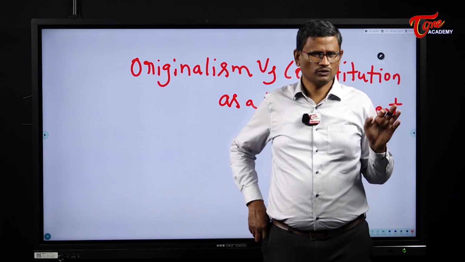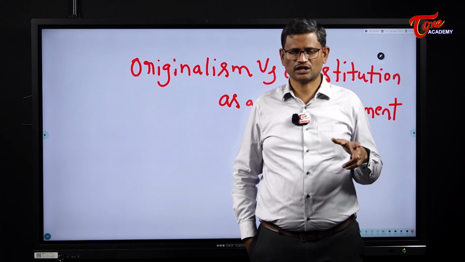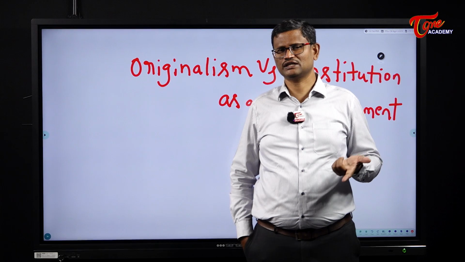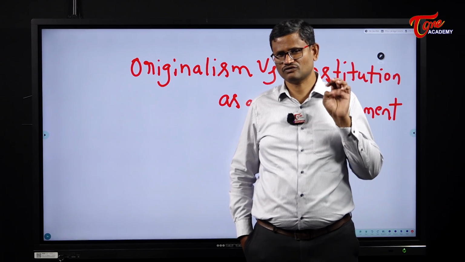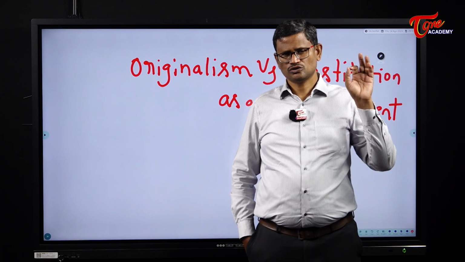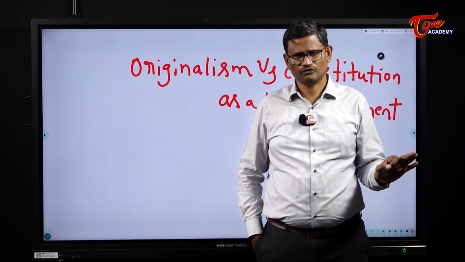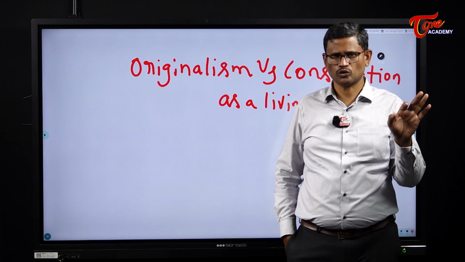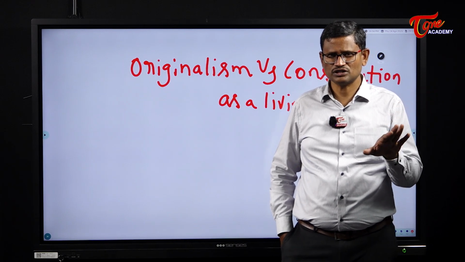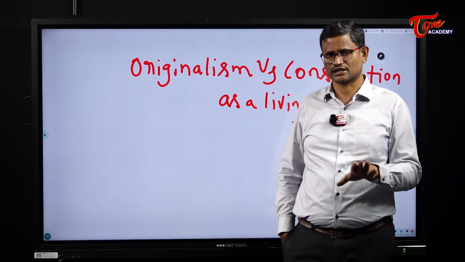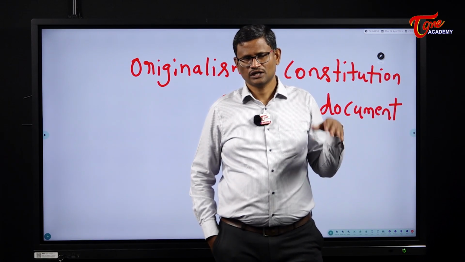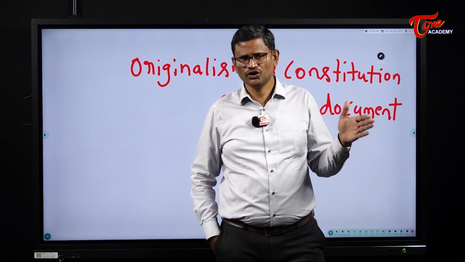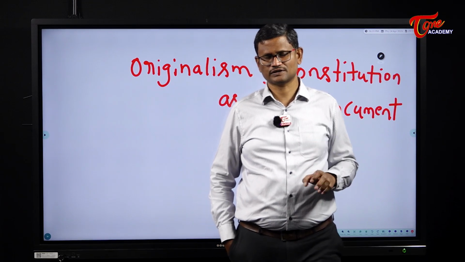Similarly, the Supreme Court has come up with the doctrine of basic structure again to limit the powers of the Indian Parliament to amend the Constitution, thereby protecting the basic features of the Indian Constitution. So the Indian Constitution is an example of a living document. A living document means a document which is capable of changing to the changing circumstances. You see this feature in the Indian Constitution. The Indian Constitution has endured for the last 75 years.